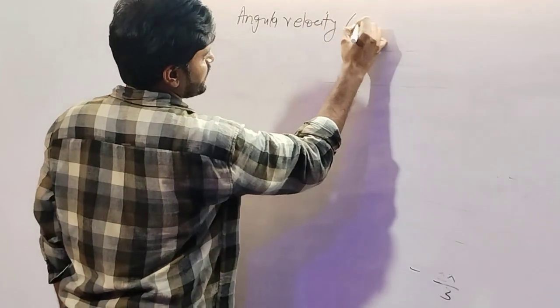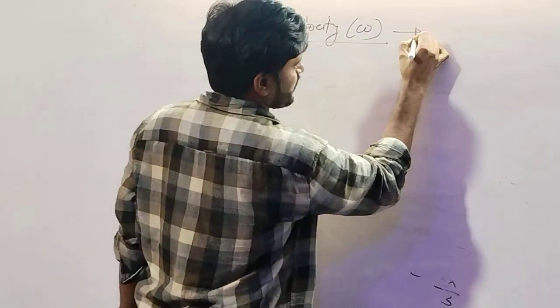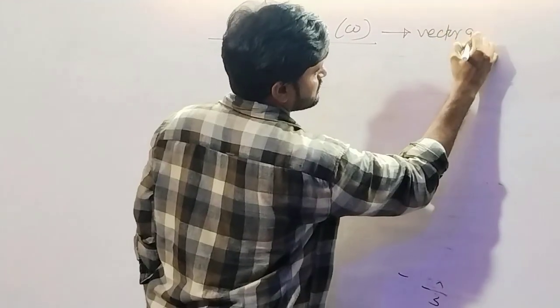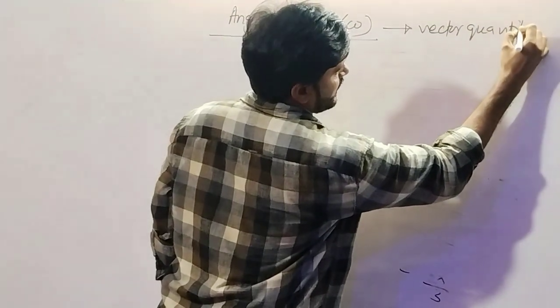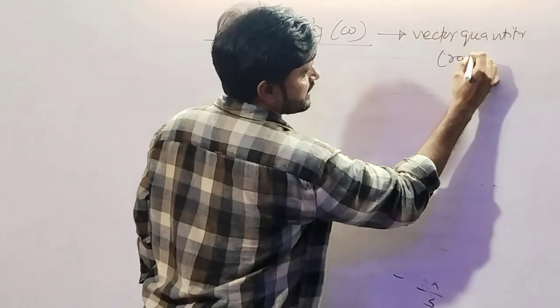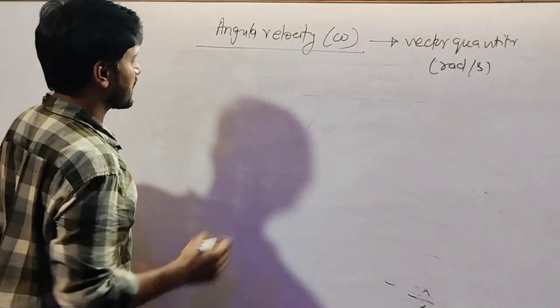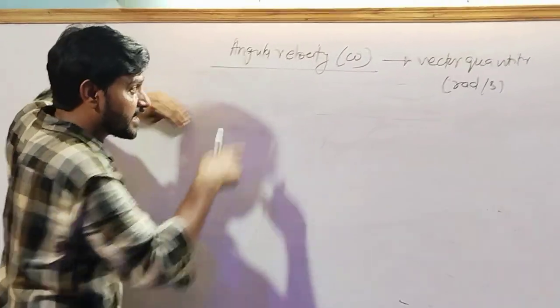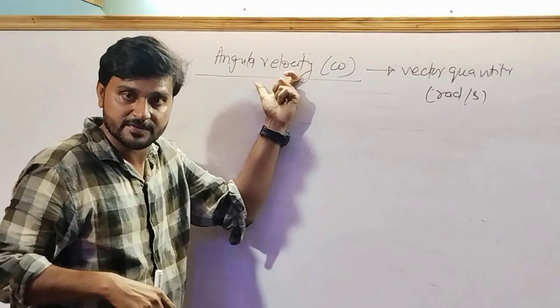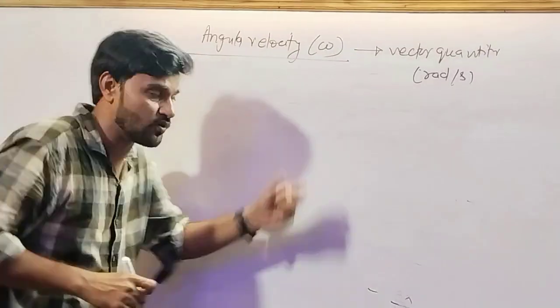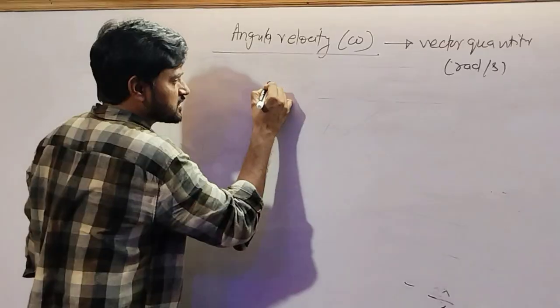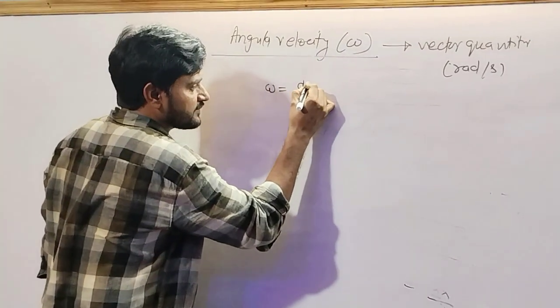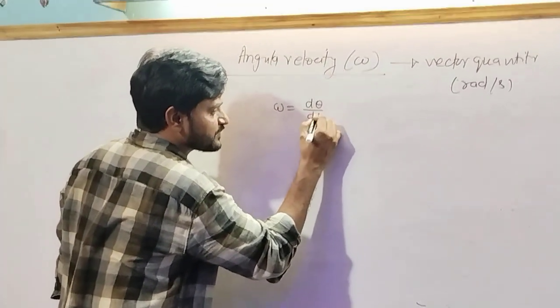Angular velocity. It is denoted by omega. This is also a vector quantity, and it has a unit radian per second. What is the velocity actually? Rate of change of displacement. Then what is the angular velocity? Angular velocity will be the rate of change of angular displacement.